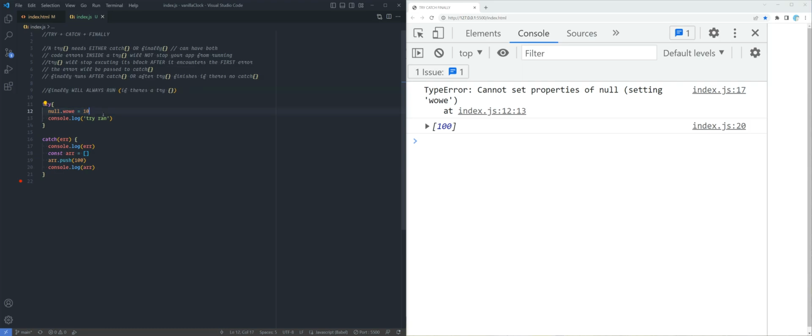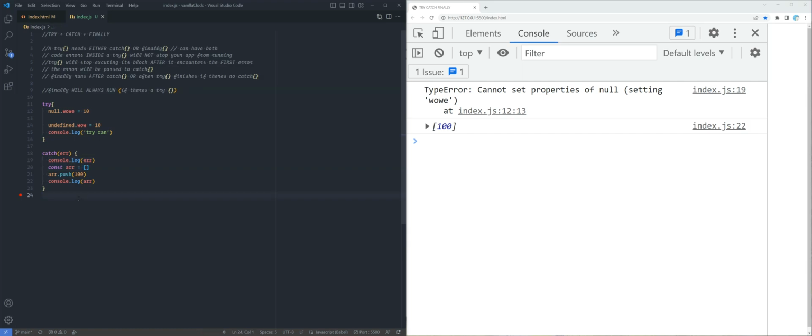Okay. So that means even if you have another error down here, you don't get an error, but it will never catch this error because once it encounters the first error, it stops running any of these. It passes the reason for this error down to catch. Okay. And catch now can use that error value however it wants.